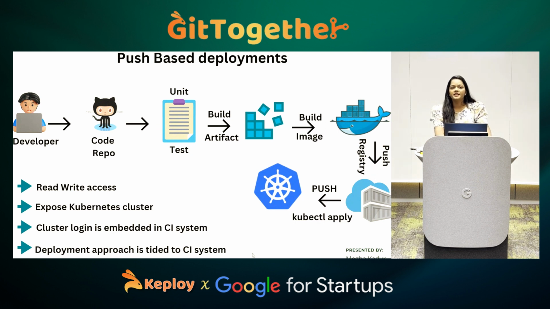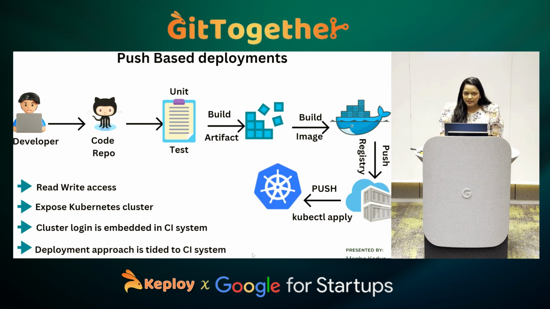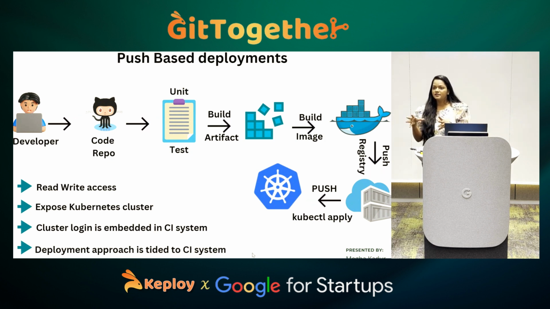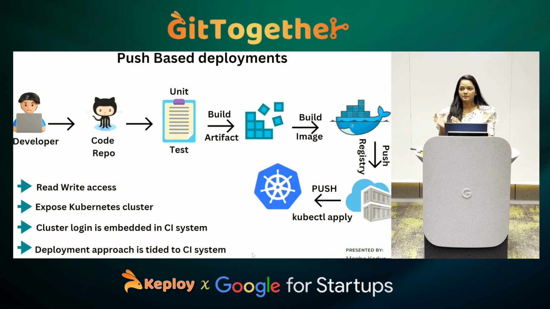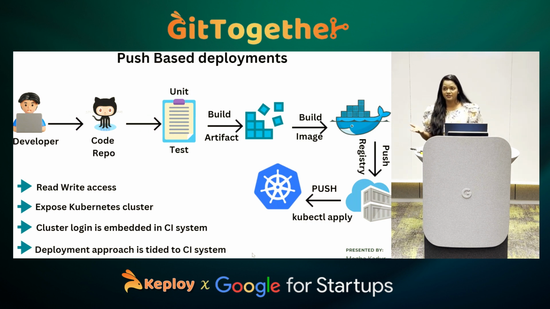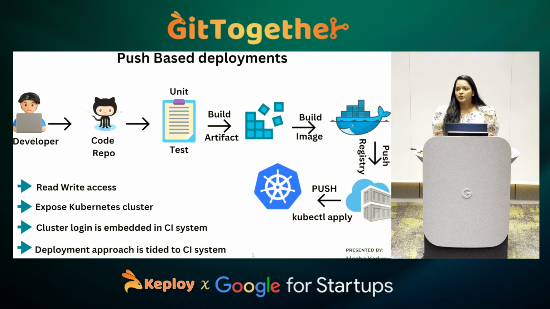We see here that, say for example, in a team there are around 15 people who are working on an application and they want to do a deployment. So each and every one of the 15 people needs to have access to your Kubernetes cluster. So here, read-write access is provided to each and every one of your team members. This is also a kind of security breach, you can say. We are humans, we make human mistakes, right? So everyone is getting access to the Kubernetes cluster in which your main applications are running. Then we need to expose your Kubernetes cluster.